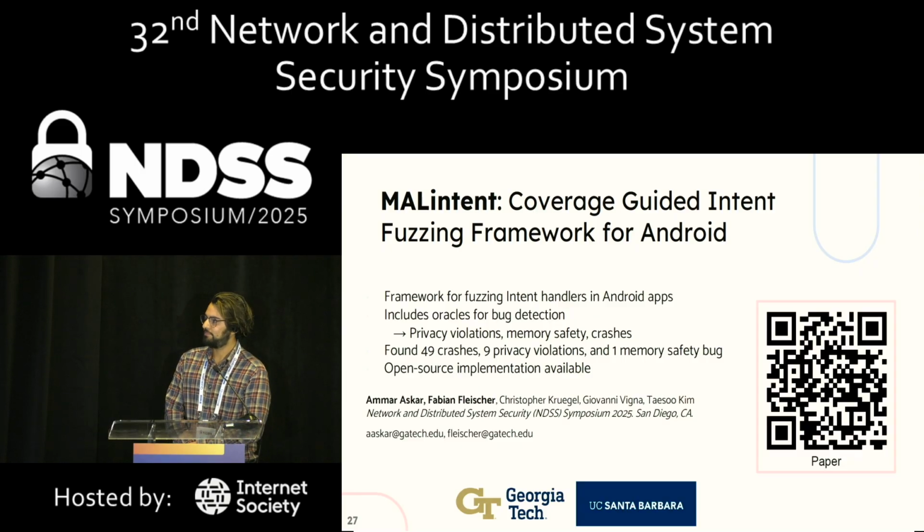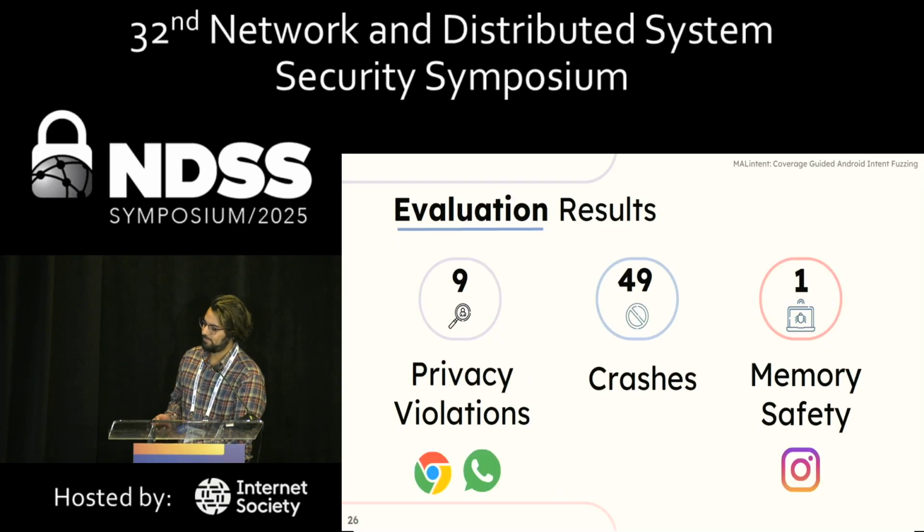I guess while we wait, I have a question. I noticed that there are a lot of crashing bugs. Do you have any clue, are a subset of them potentially memory safety bugs too? Most of them are not memory safety issues. These are null pointer exceptions and array index out of bounds on the Java side. So the Java side usually, they're not exploitable in any way except denial of service on the app.